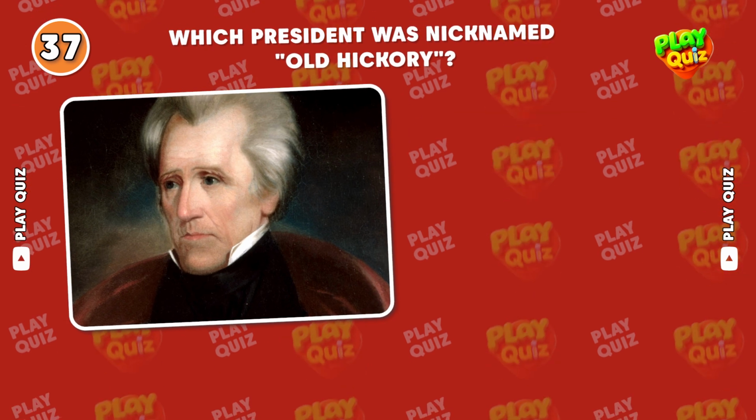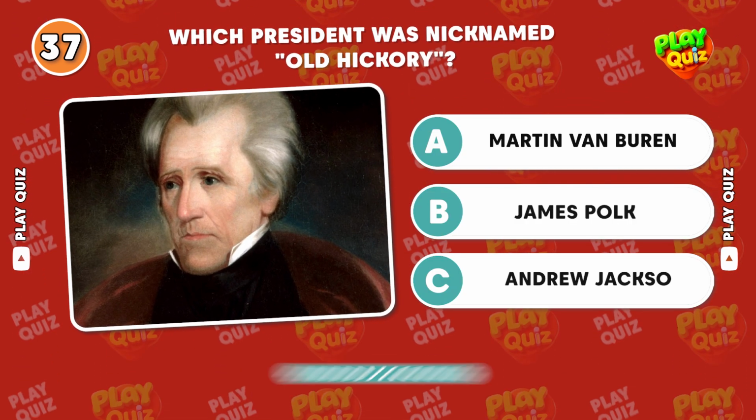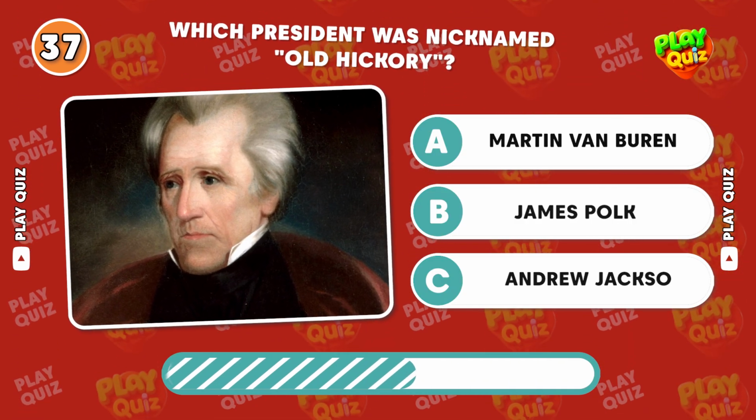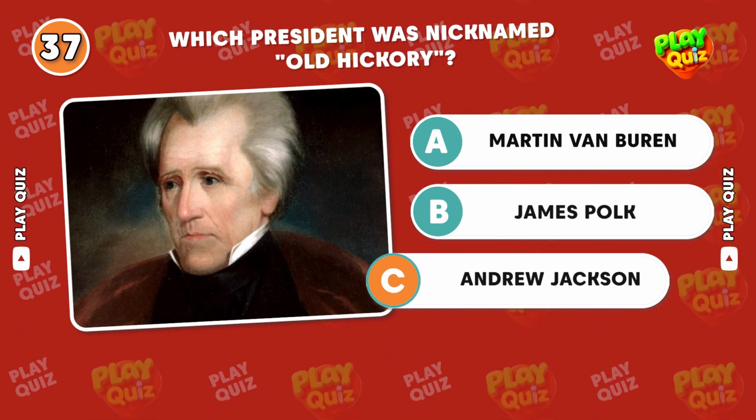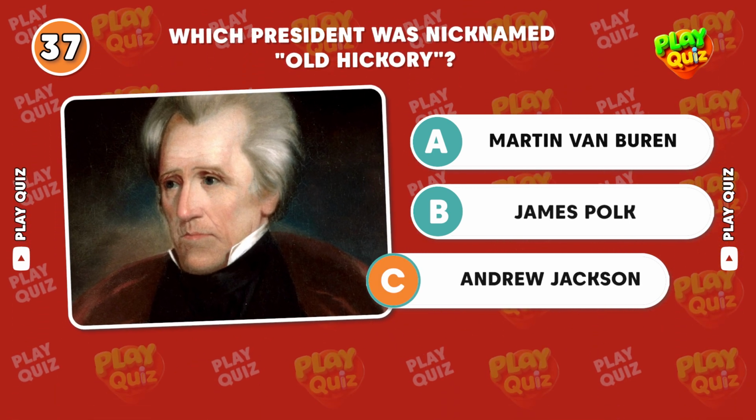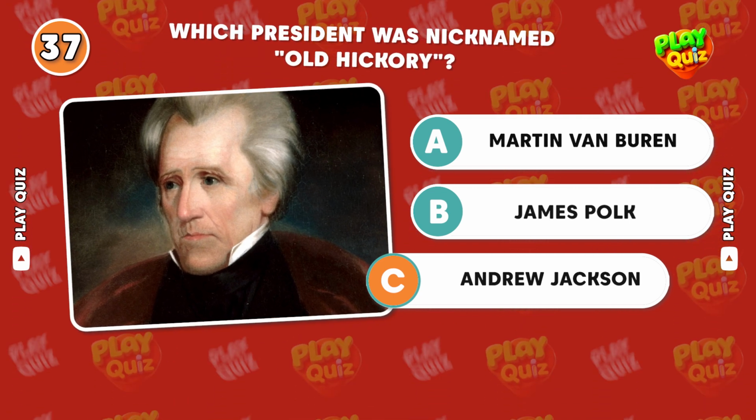Which president was nicknamed Old Hickory? Correct answer, Andrew Jackson. Jackson earned this nickname for his toughness and resilience as a military leader.